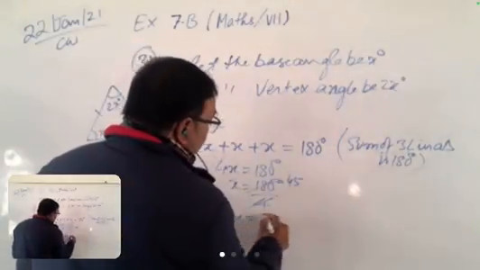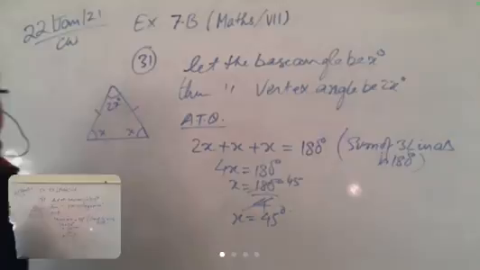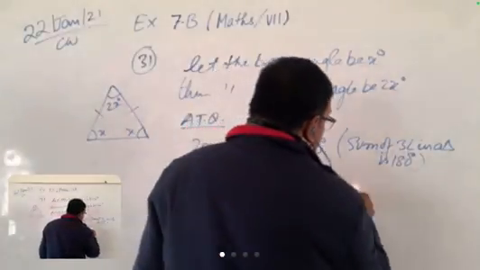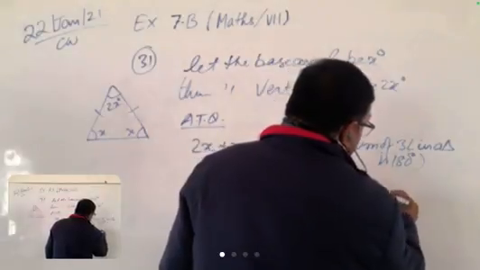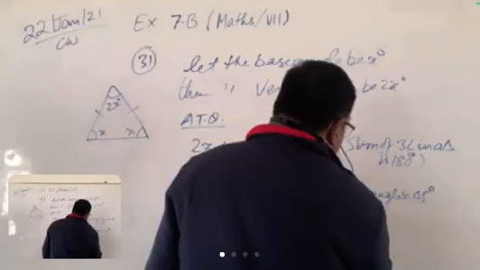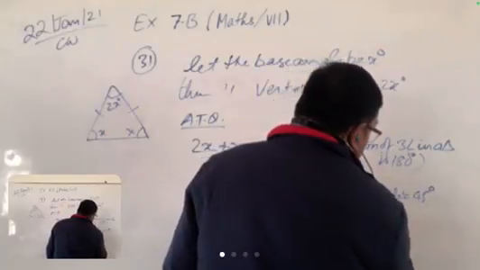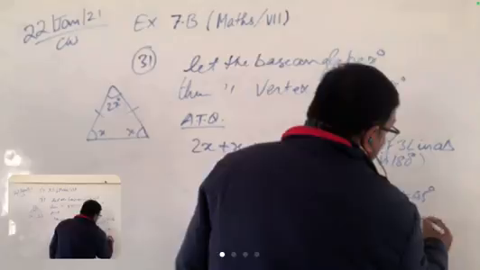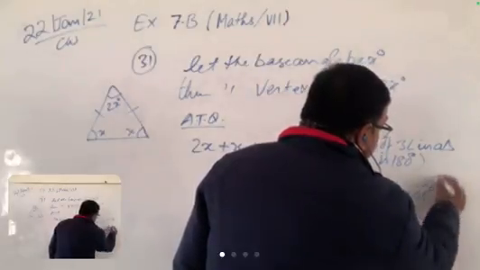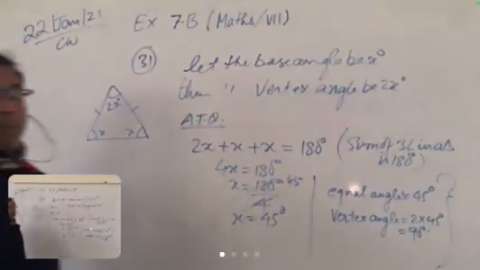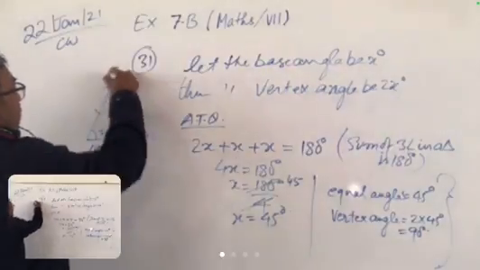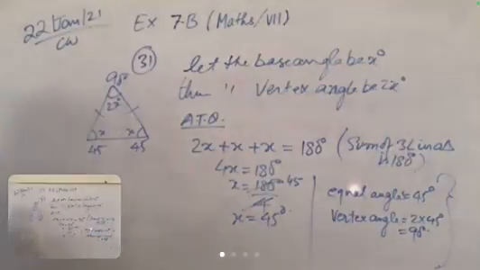So x is equal to 45 degrees. If x is equal to 45 degrees, the equal angles are 45 degrees each and the vertex angle is 2 multiplied by 45, which is equal to 90 degrees. So this is 45, this is 45 and this is 90 degrees.